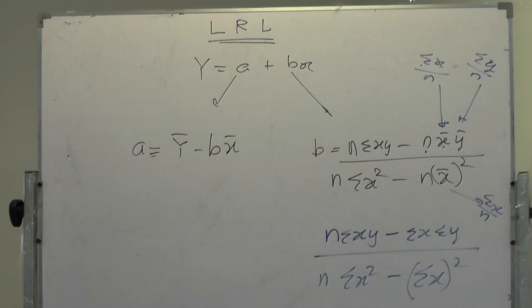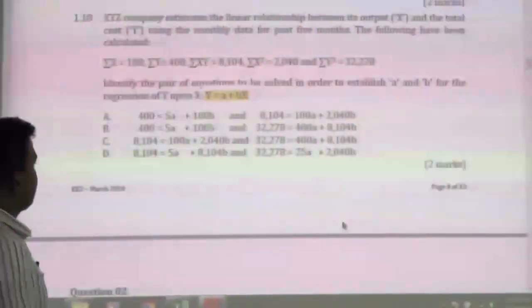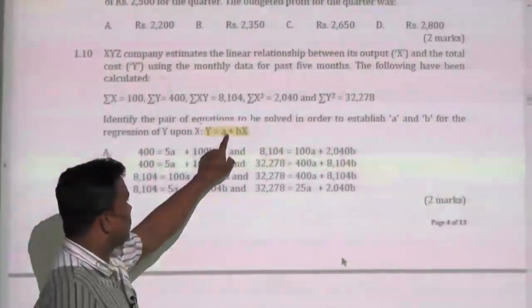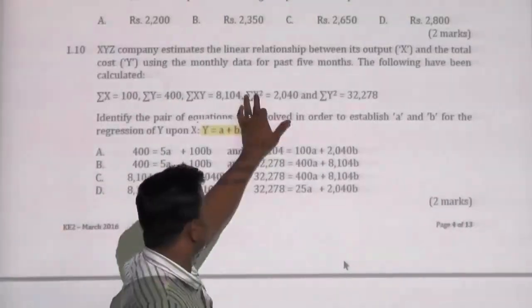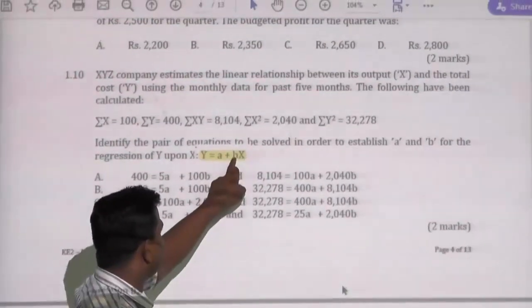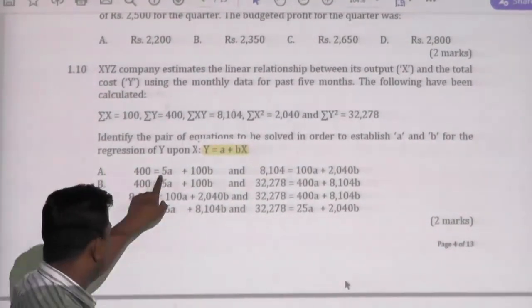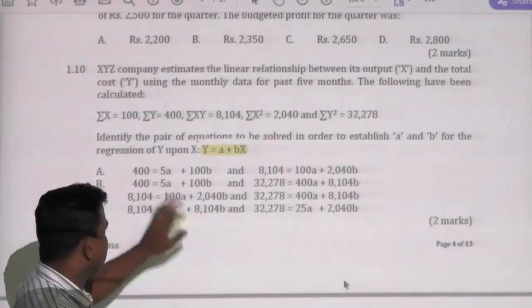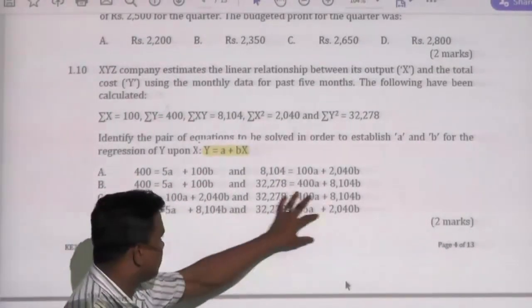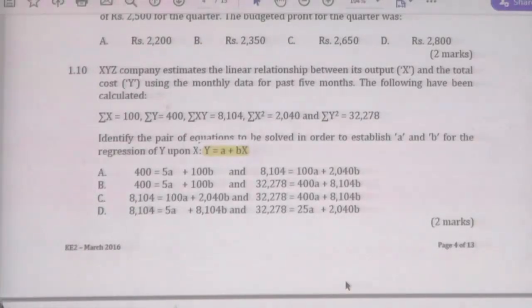This is the MCQ question. You have to develop y equal a plus bx. Using this information, you have to calculate a and b, then you can develop this formula. They are asking what is the correct answer for a and b. They have given different values for a and b.